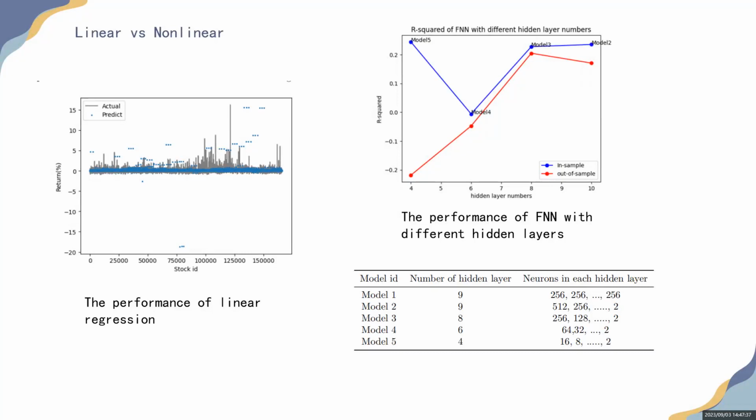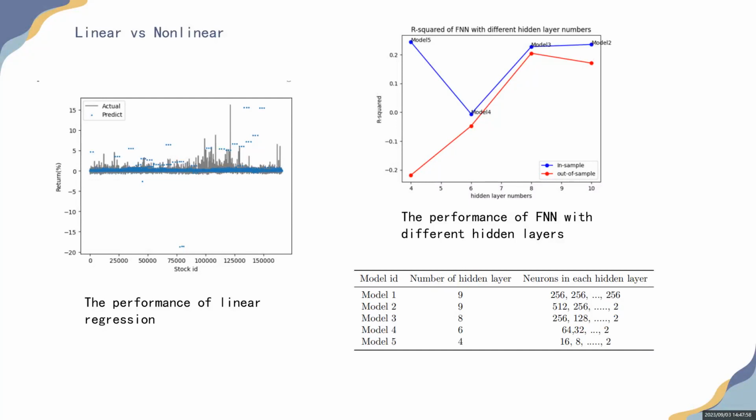The R-squared is the metric used to evaluate whether the model is good or not. I think there are 2 reasons. The first is that the relationship is nonlinear, and the second is that the characteristics do not influence the return. So I use the FNN to explore if the relationship is nonlinear.